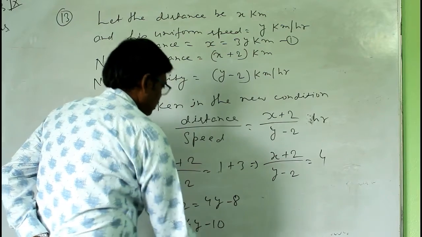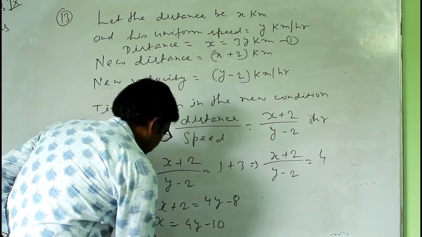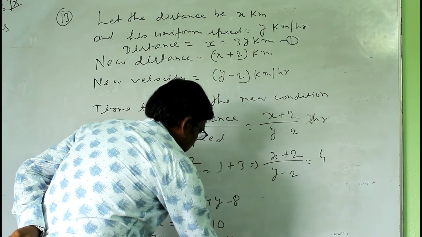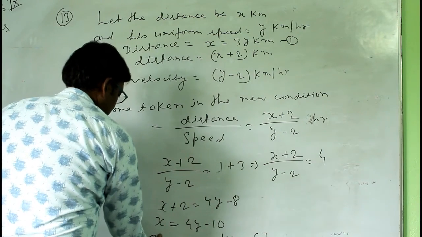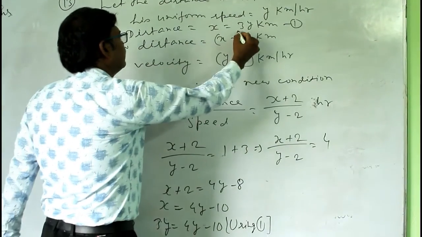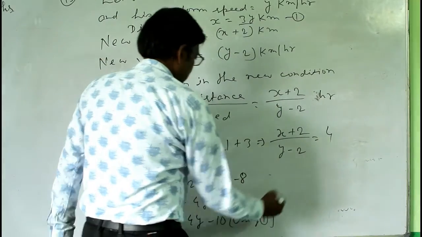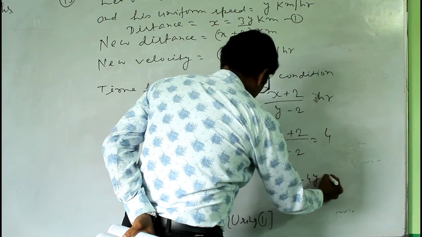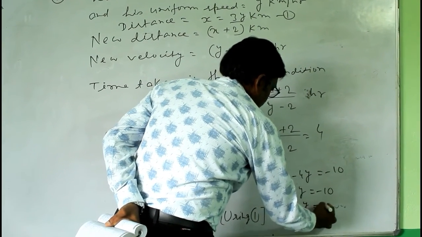Okay, so this is the equation, and in this put the value of x, using 1. Since x equal to 3y, we get 3y equal to 4y minus 10. Now solve this: 3y minus 4y equal to minus 10, that is minus y equal to minus 10, then y equal to 10.